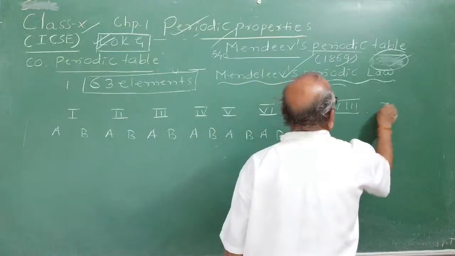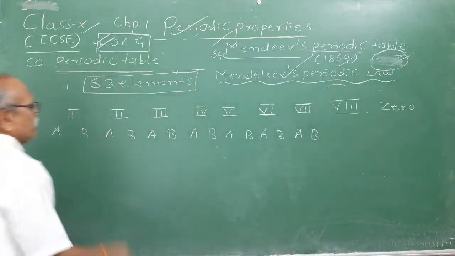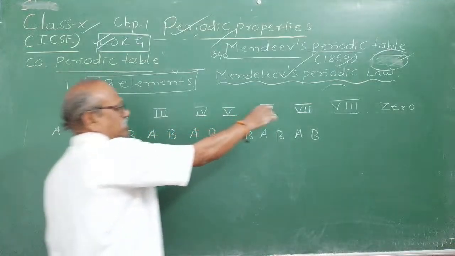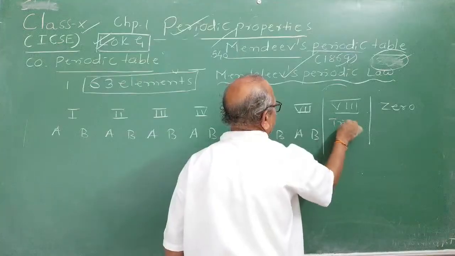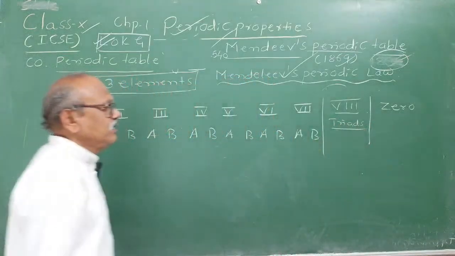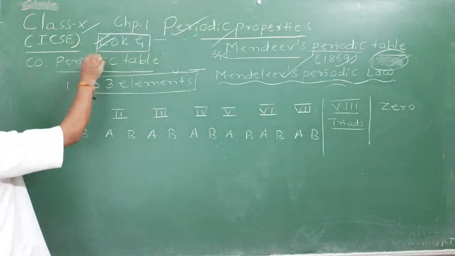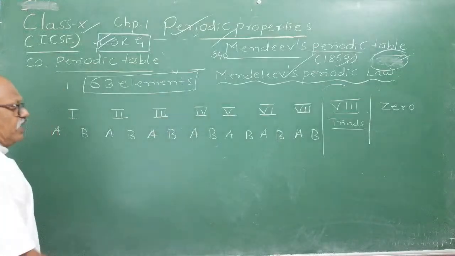Then the zero group elements he kept empty. Totally there were 7 groups, and the eighth group was a group of triads, meaning a set of 3 elements, like iron, cobalt, nickel. All the drawbacks of Newland's periodic table were cleared.